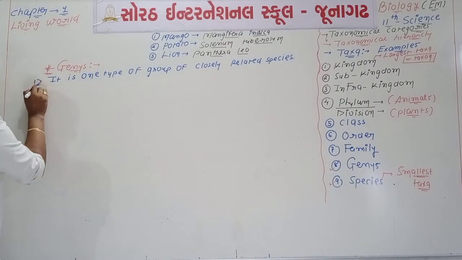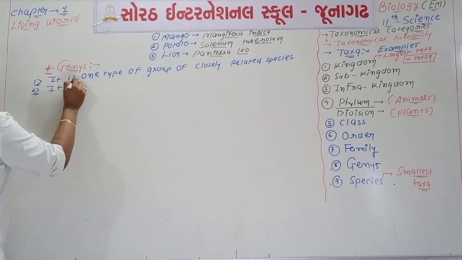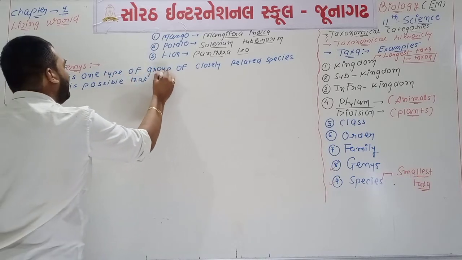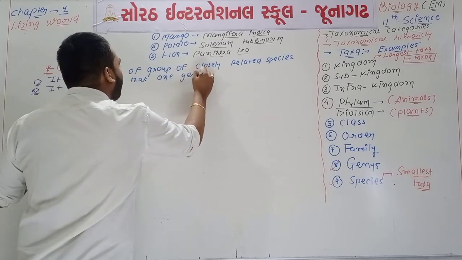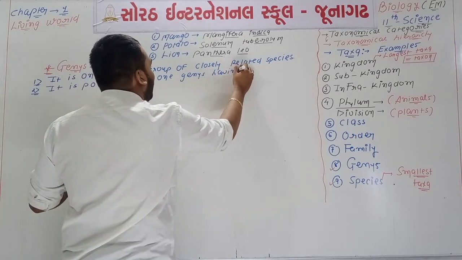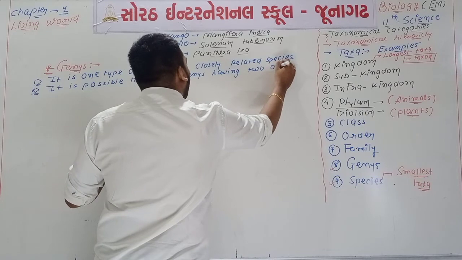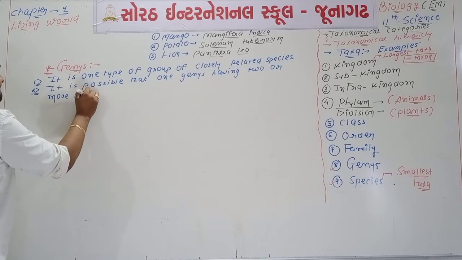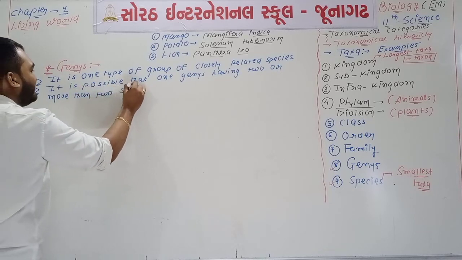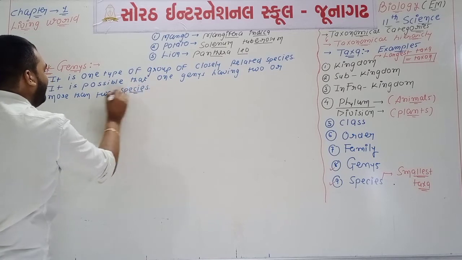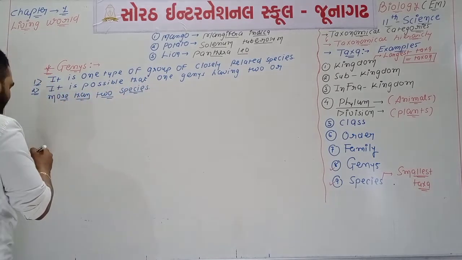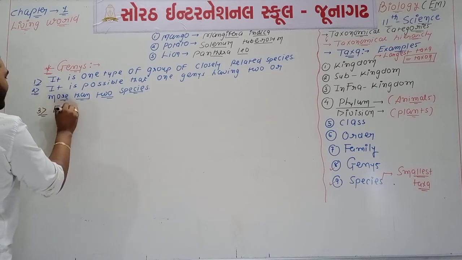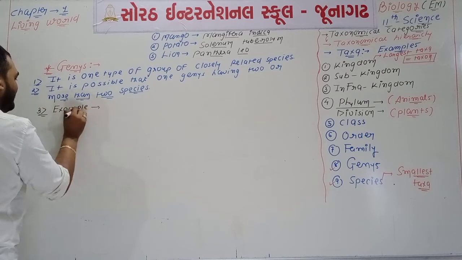Now if we write the second point, we can say that it is possible that one genus has two or more than two species. Okay, let's understand it with an example. Point number 3 is about the example. This point number 3 is very important because some MCQs are there.